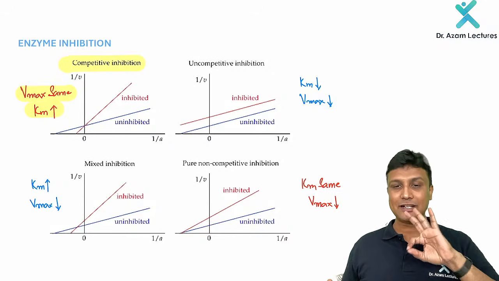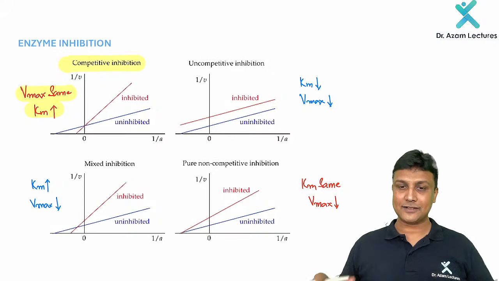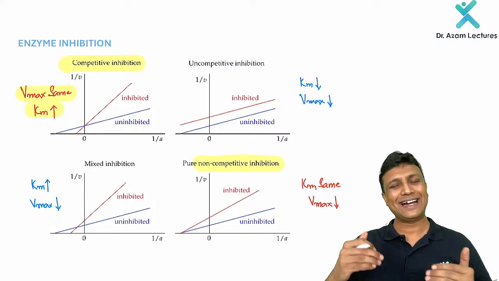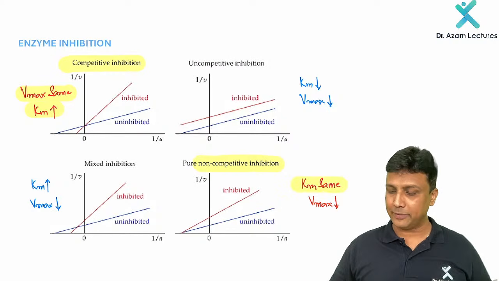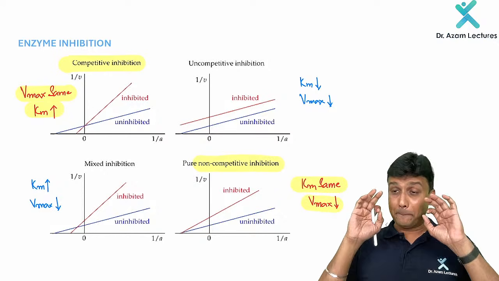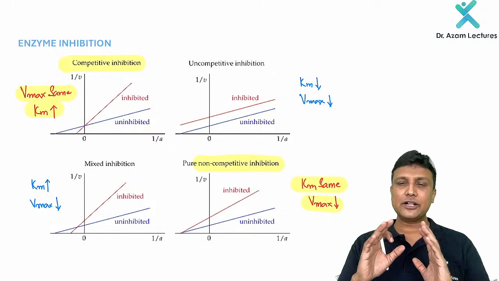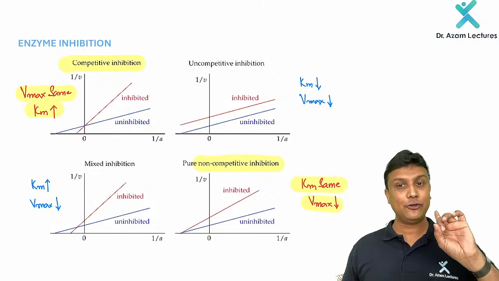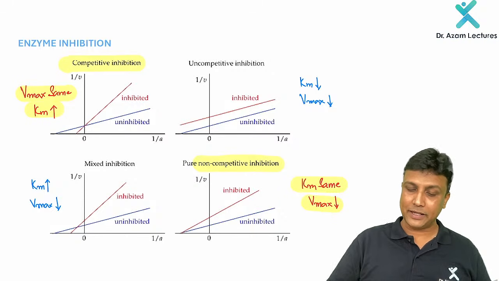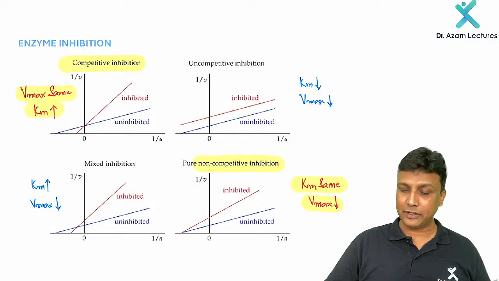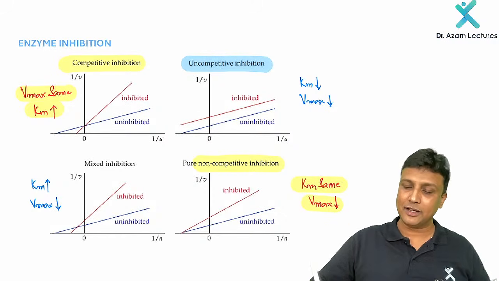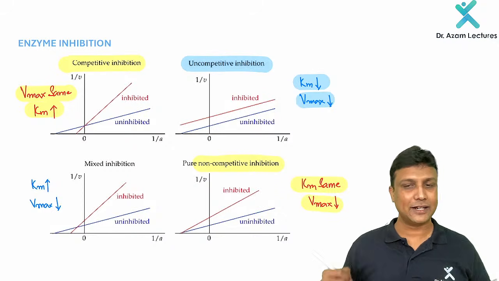In competitive inhibition the Vmax will be the same, whereas the Km increases, fine. In non-competitive inhibition, what is going to happen? Exactly the opposite: Km will remain the same, whereas Vmax decreases. First, you remember these two perfectly. You should be 110% perfect with competitive and non-competitive. If you are perfect, then look at the remaining two, sir. What is happening in uncompetitive inhibition? You can see both the graphs are going parallel. If both the graphs are going parallel, Km is also decreasing, Vmax is also decreasing here.